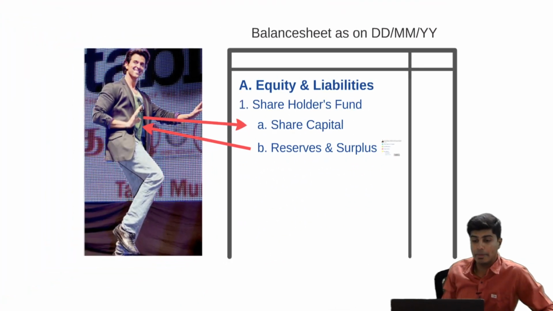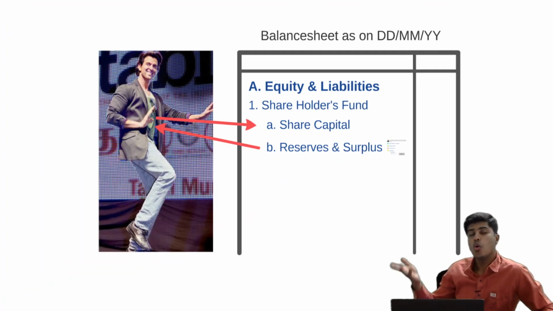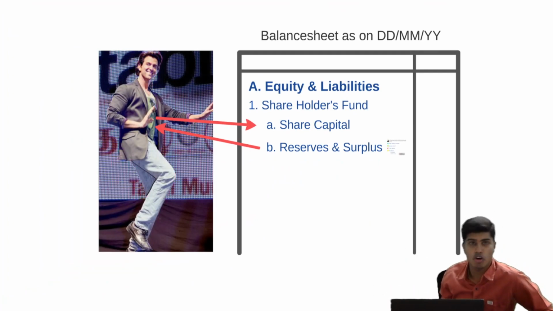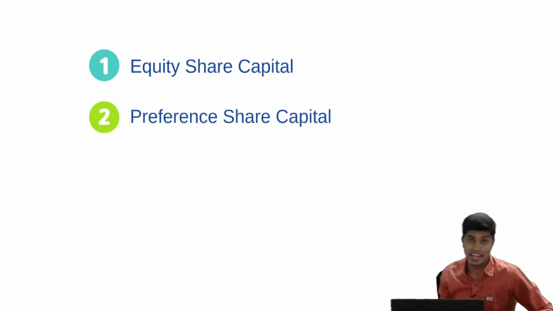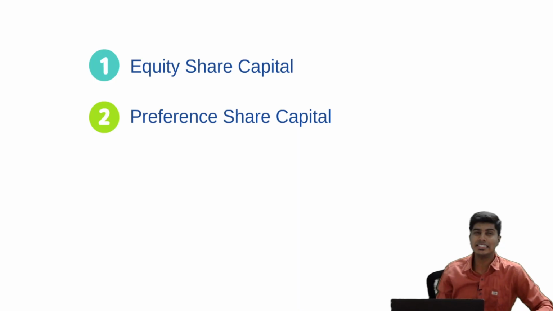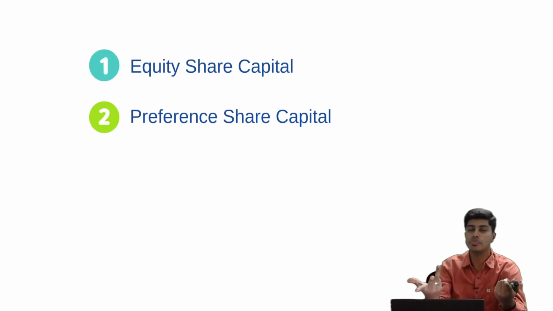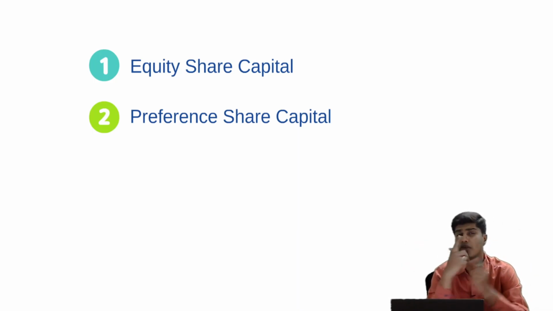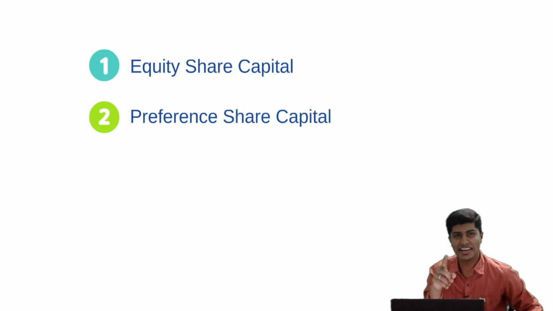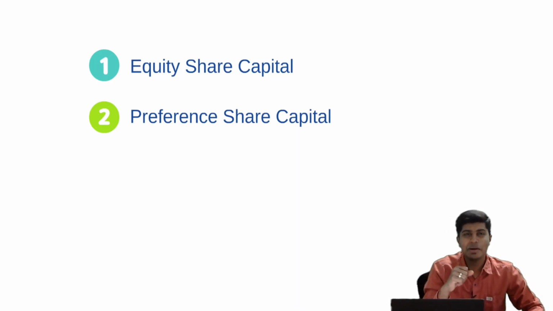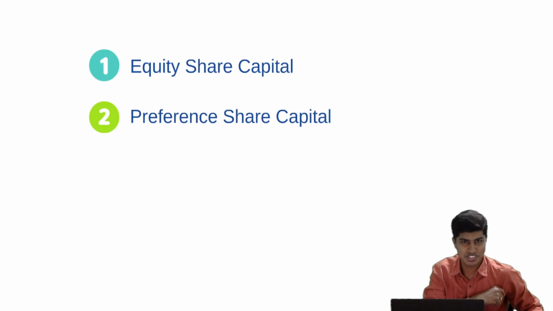Now, let's go back to capital. When we talk about share capital, what shares are issued by way of bonus? Can we issue equity shares by way of bonus? Can we issue preference shares by way of bonus? Can we issue both by way of bonus? I hope you have the answer that equity shares bonus issue is possible, but we really don't know if preference shares can be issued as bonus. This is a thought-worthy question. I want you to pause the video here, think, and then decide upon the answer whether preference shares can be issued as bonus.